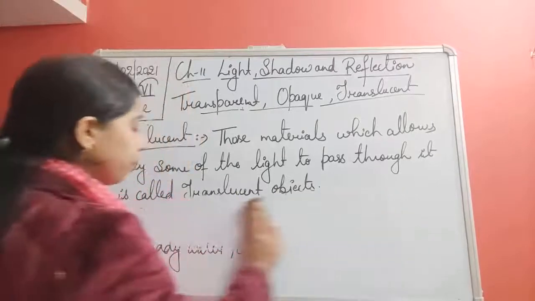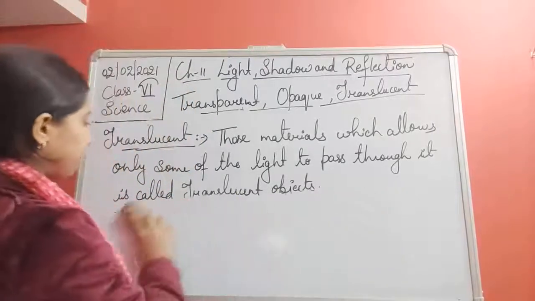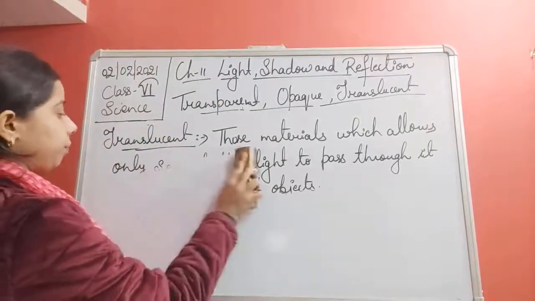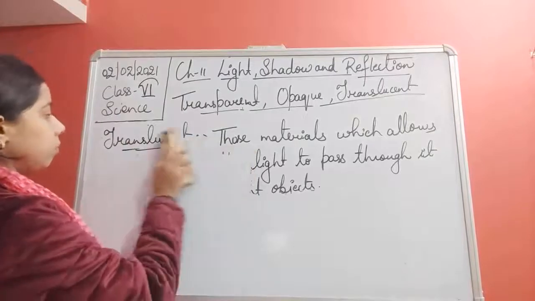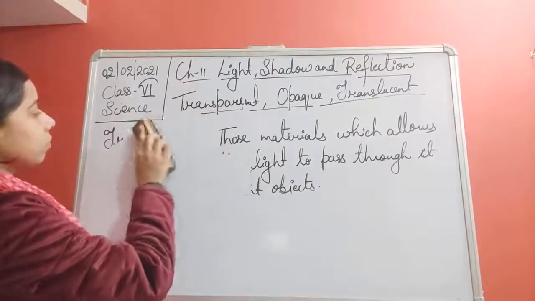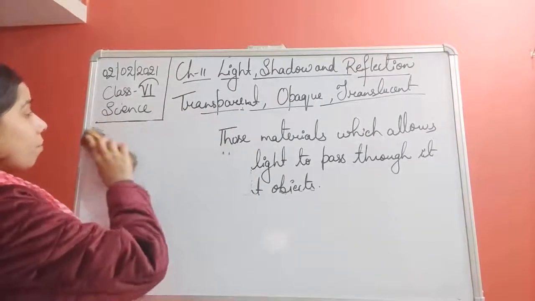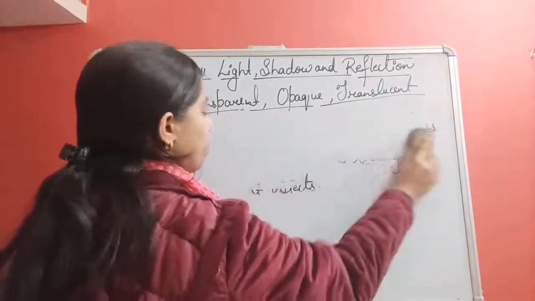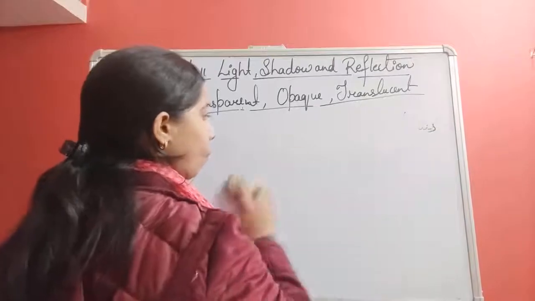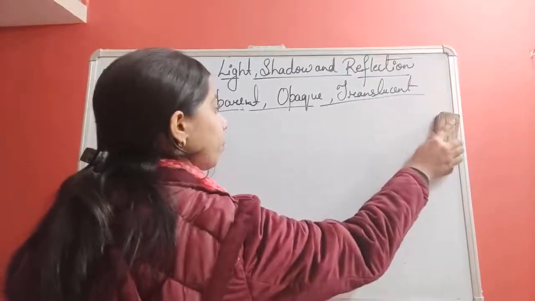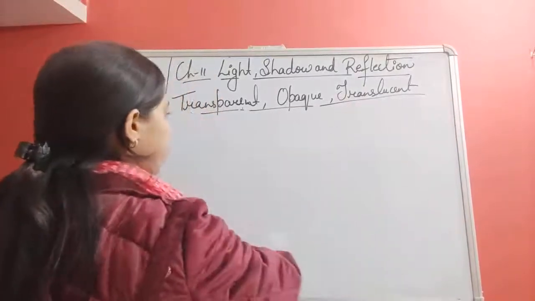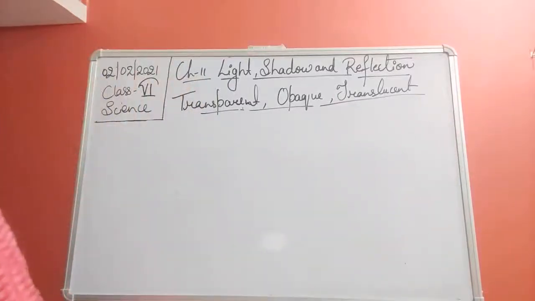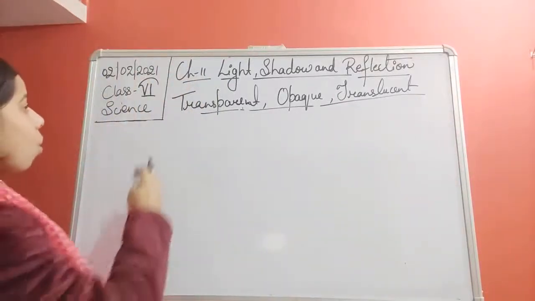What is the third one, students? And that is opaque. Let us move on and see the next one, and that is opaque.